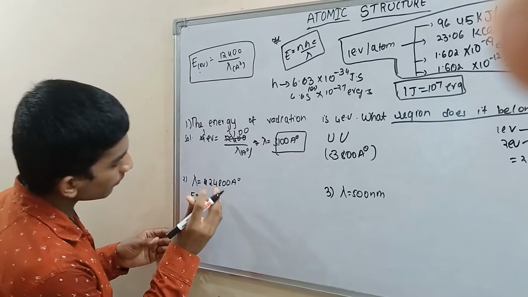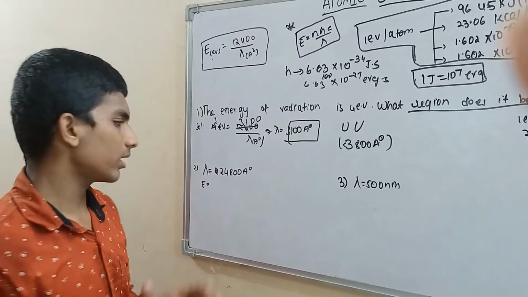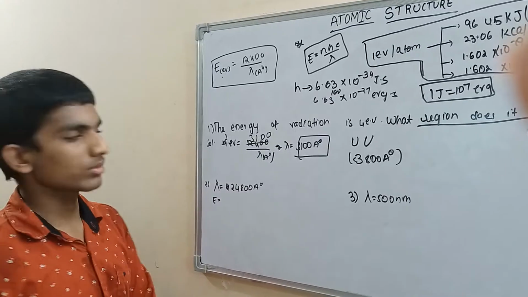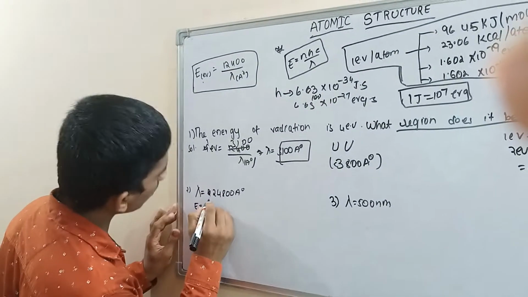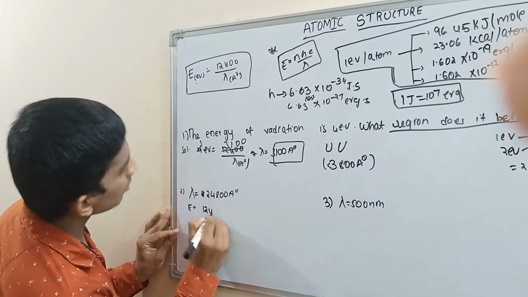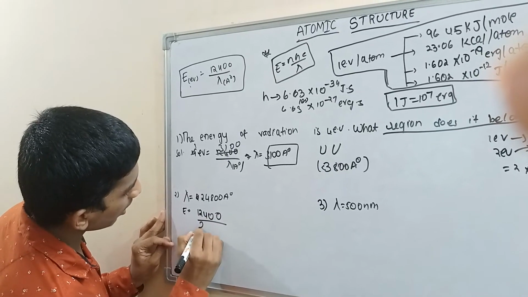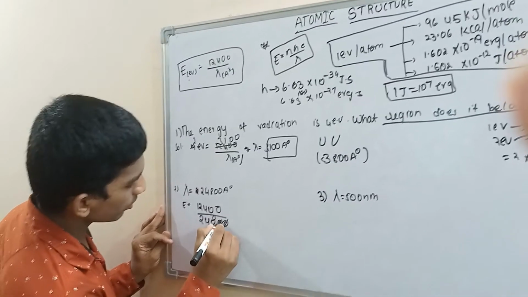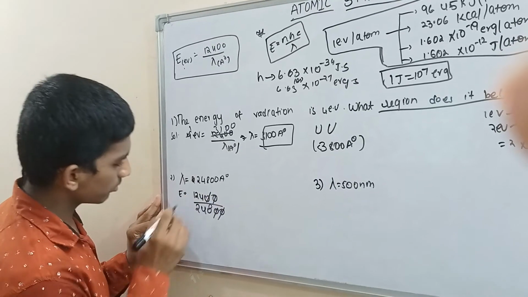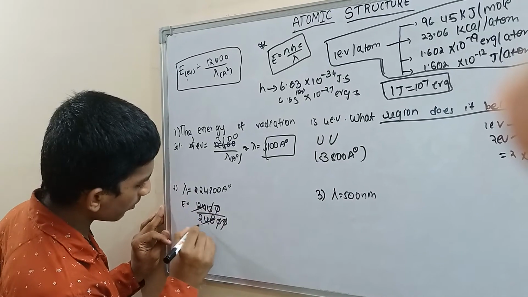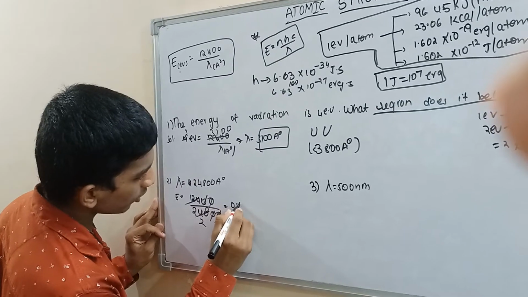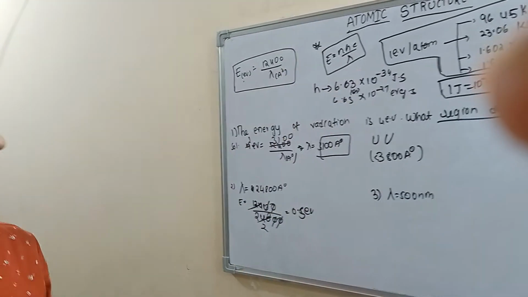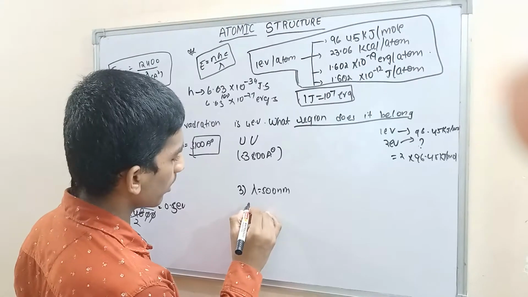Calculate the energy of a radiation having wavelength 24,800 angstroms. What will happen? 12,400 by 24,800 angstroms. Cancel the zeros, 124 ones, 124 twos. So 0.5 electron volts. According to the units asked, we can convert. Next, a similar question.